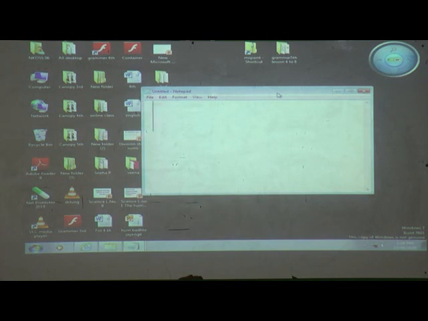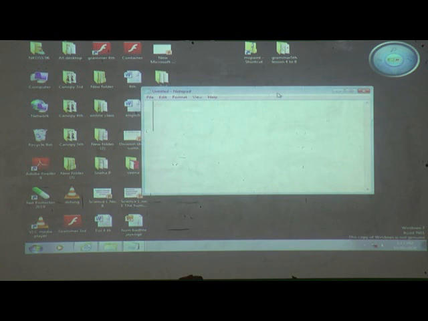Windows is one type of operating system. Which type of operating system is Windows? Windows is a multi-user operating system, right? And Windows has four main components. Which are they? Desktop, taskbar, icon, and start button. In the same way, this notepad is one type of window and it has components.